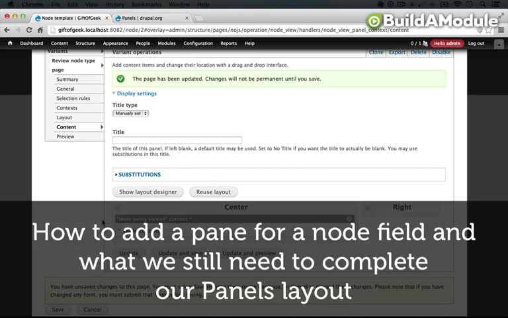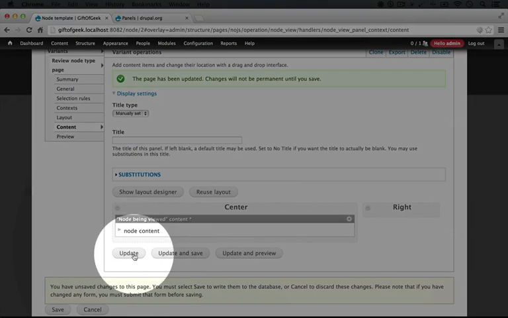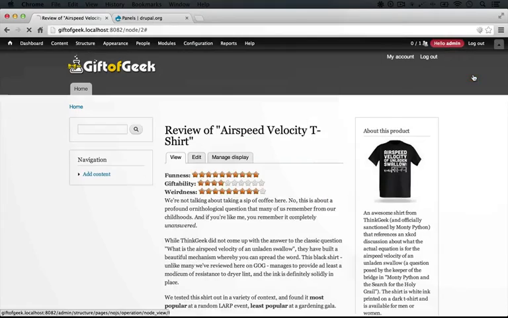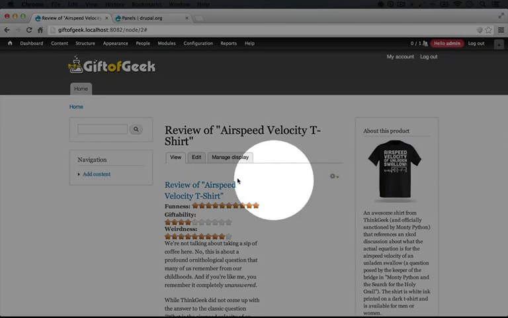So we've spent enough time in configuration here. Let's go ahead and save this and see what it looks like so far on the front end. So I'm going to click Update and Save. And then I'm going to exit out of the overlay here. So you see here a couple of things.